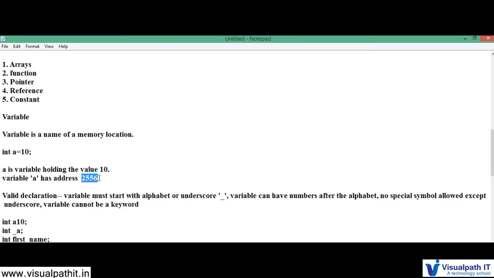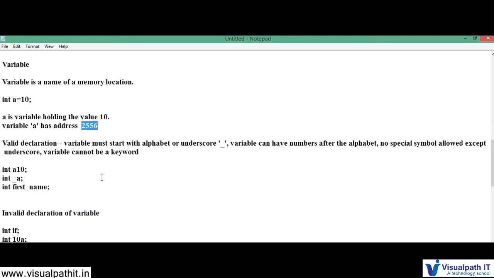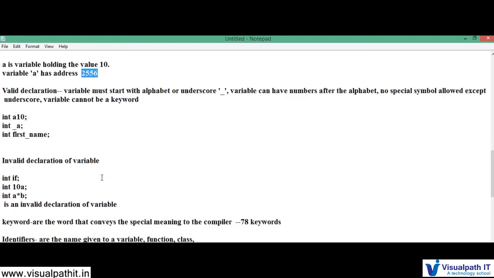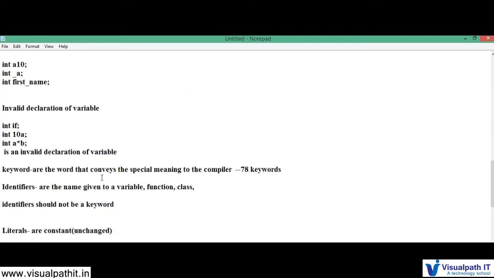A variable should not start with a number. It should start with an alphabet or an underscore. Underscores are allowed in your variable declaration, but it should not have any other special character other than the underscore. And the variable cannot be a keyword. So I have given a few examples for valid and invalid declarations.